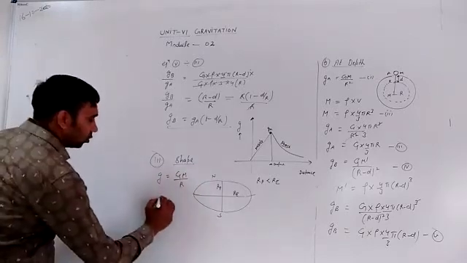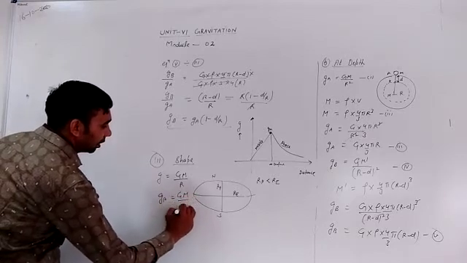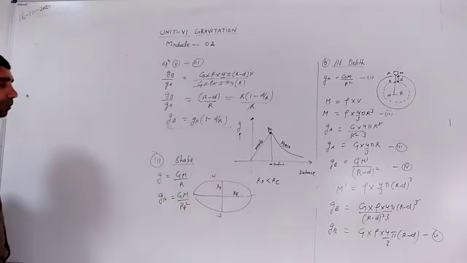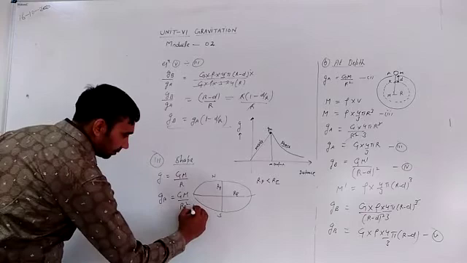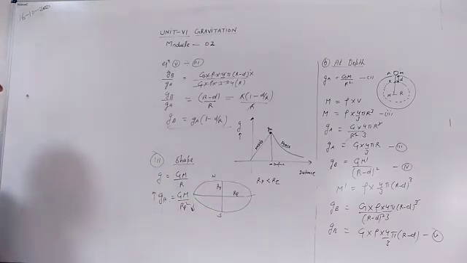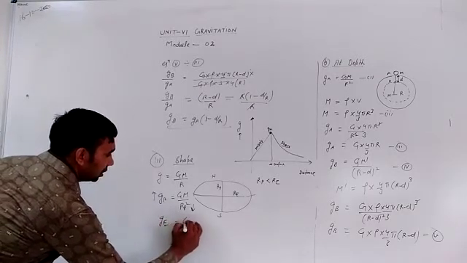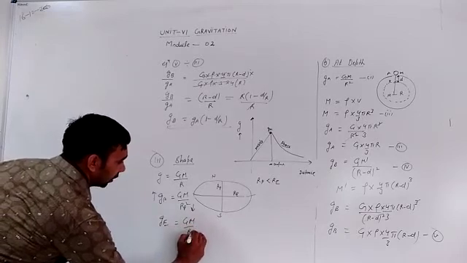Now acceleration due to gravity at the pole, g_p, is equal to GM divided by R_P squared. If R_P is less, then acceleration due to gravity is more. Similarly, acceleration due to gravity at the equator, g_e, is equal to GM divided by R_E squared.